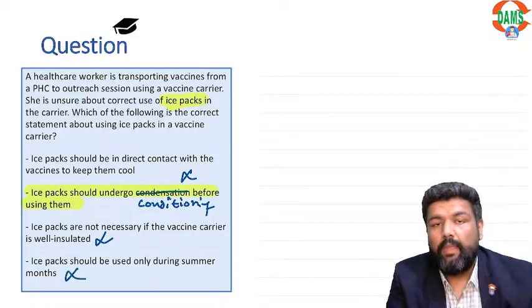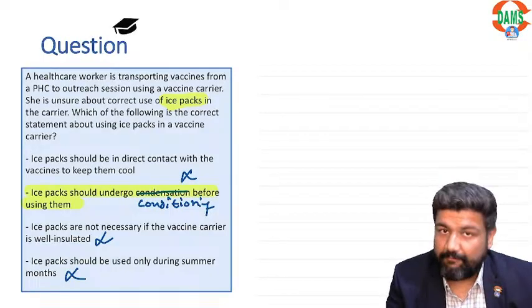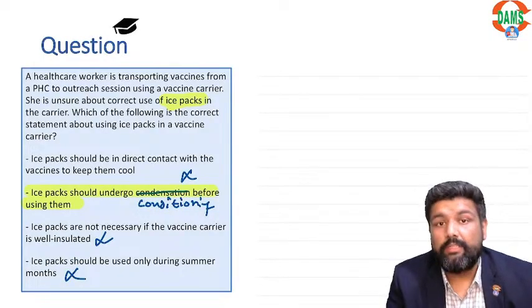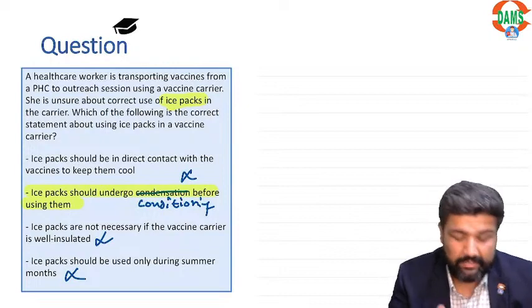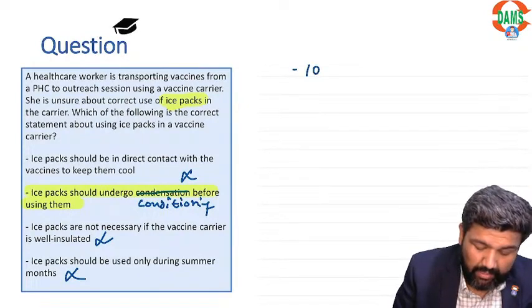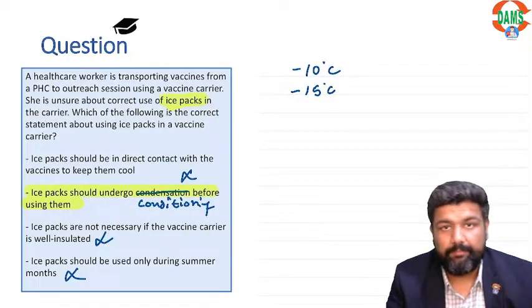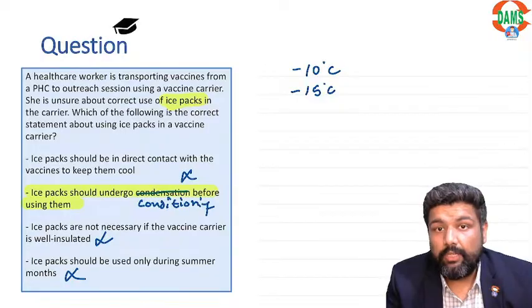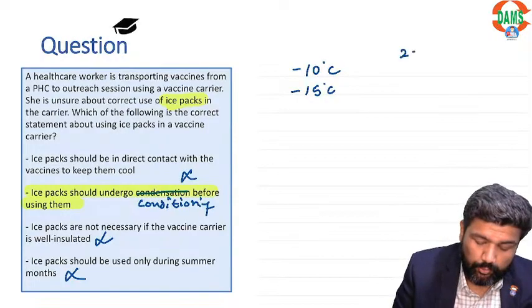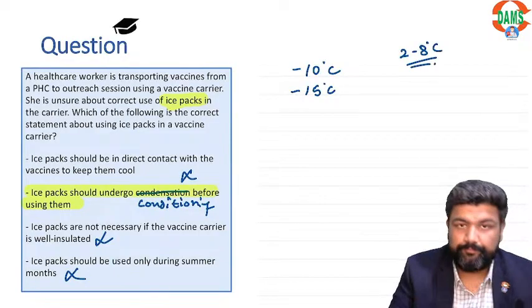Guys, listen. We freeze the ice pack. What is the temperature when we freeze? The temperature is -10 or -15 degrees Celsius. What temperature do you need for the vaccines? 2 to 8 degrees Celsius.